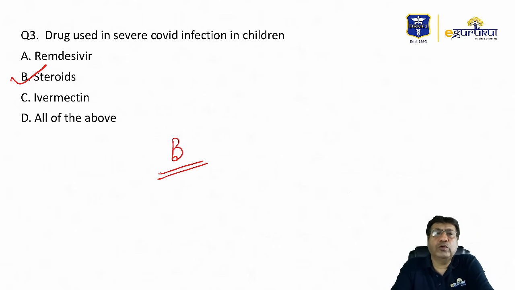Dexamethasone you can use, or you can use methylprednisolone. Dexamethasone, I told you, the recommended dose is usually 0.15 milligrams per kg per dose, a maximum of 6 milligrams per dose, twice daily, given for a period of 5 to 14 days. And you obviously have to taper it down. This is one of the drugs that has been associated with significant reduction in morbidity and mortality, especially in severe COVID infections. For moderate illness, it was utilized in the past, but now they say for moderate COVID infection, it should be used only when there are signs of deteriorating illness.